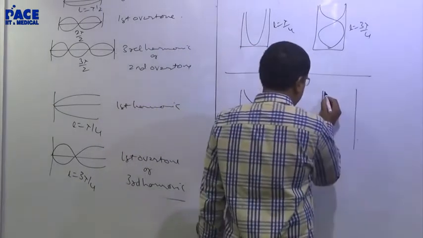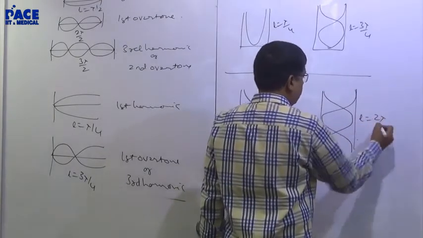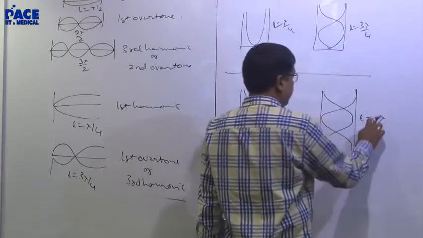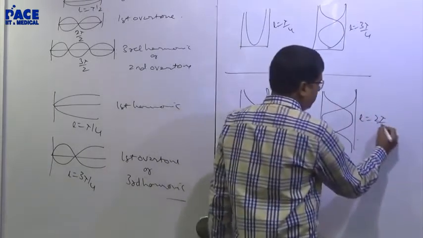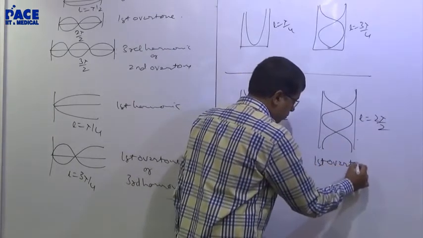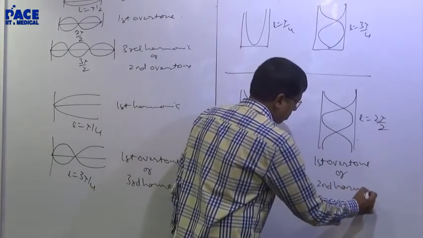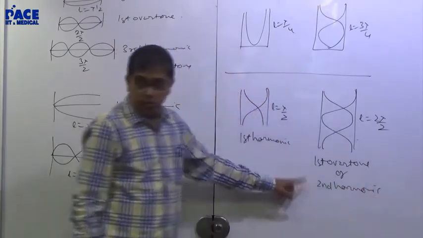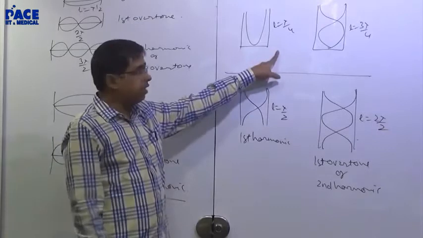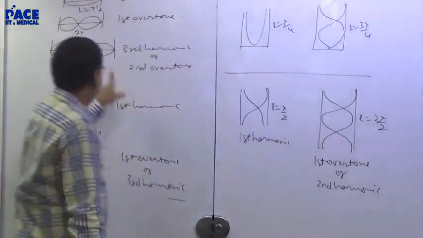What will be the second? This will be the way it comes over. This will be 2 lambda by 2. This is lambda actually. That means this will be the first overtone or second harmonic. Here even harmonics will exist. Here even harmonics will not exist. It will only be odd harmonics.